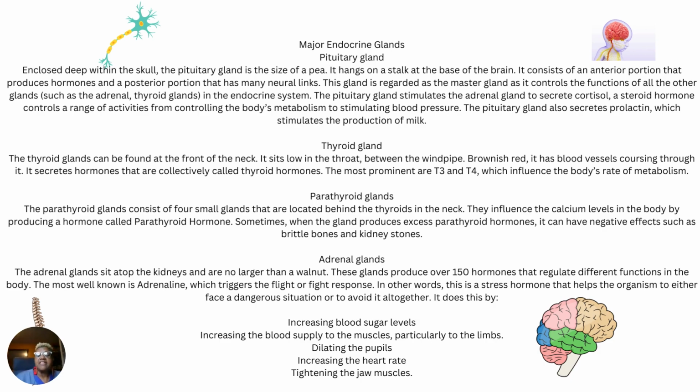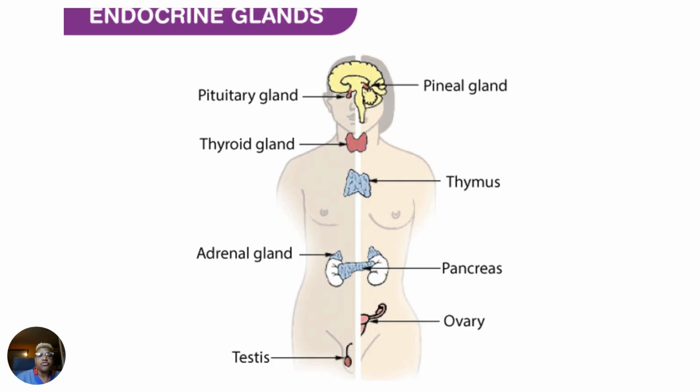The pituitary gland stimulates the adrenal glands to secrete cortisol. Its steroid hormone controls a range of activities from controlling the body's metabolism to stimulating blood pressure. The pituitary gland also secretes prolactin, which stimulates the production of milk. So pay close attention, read over this again, the pituitary gland. Thyroid gland. The thyroid gland can be found at the front of the neck. Let's look at that picture. The thyroid gland, the front of the neck.